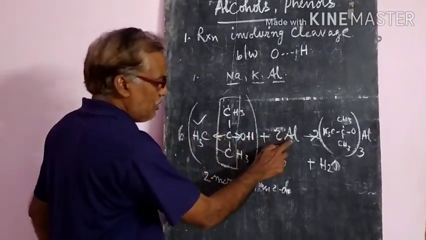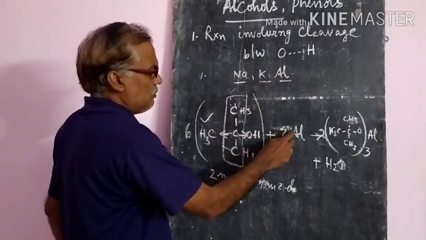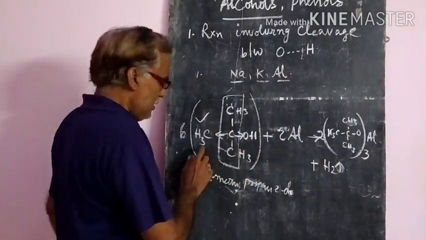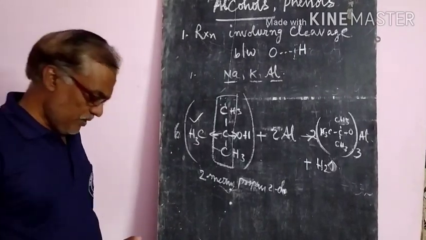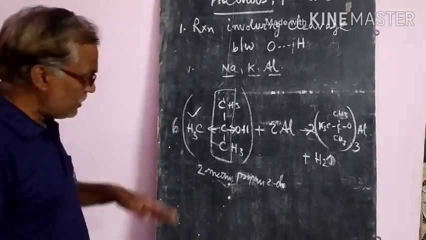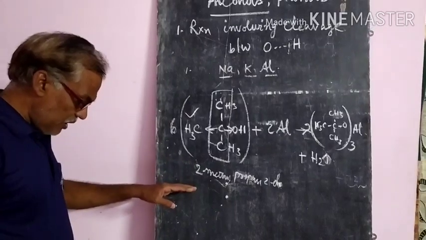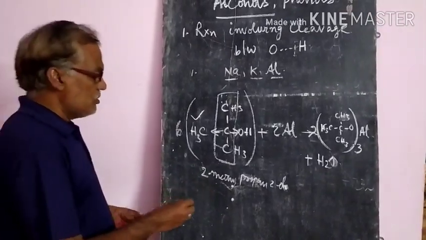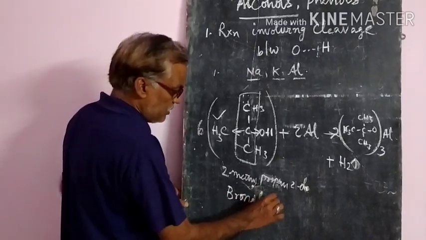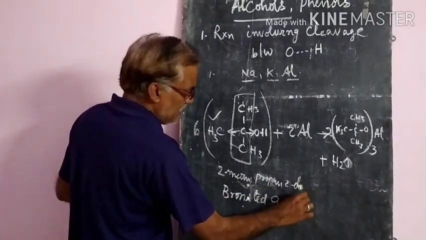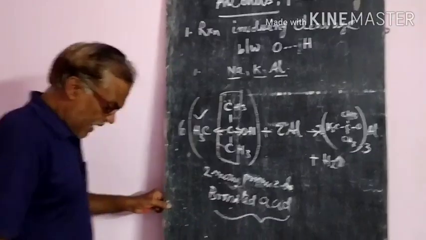That means with active metals like aluminum also, it is proving that this alcohol is an acid. They are showing the acidic character. So this is the one. Hence we can say that alcohols and phenols are Bronsted acids. This is one important word. They are just like the Bronsted acids.